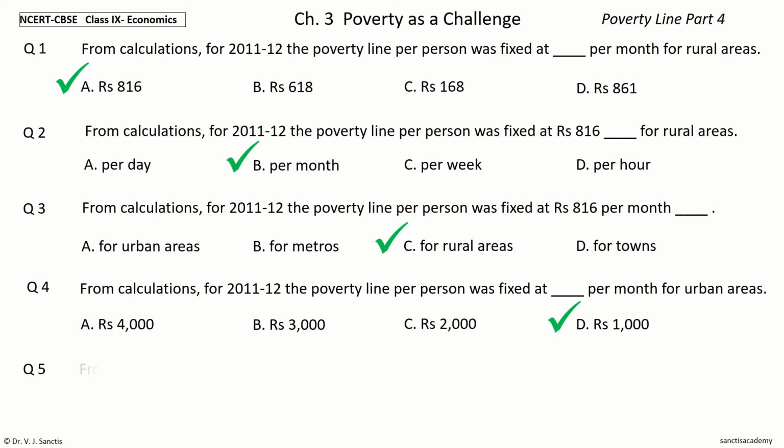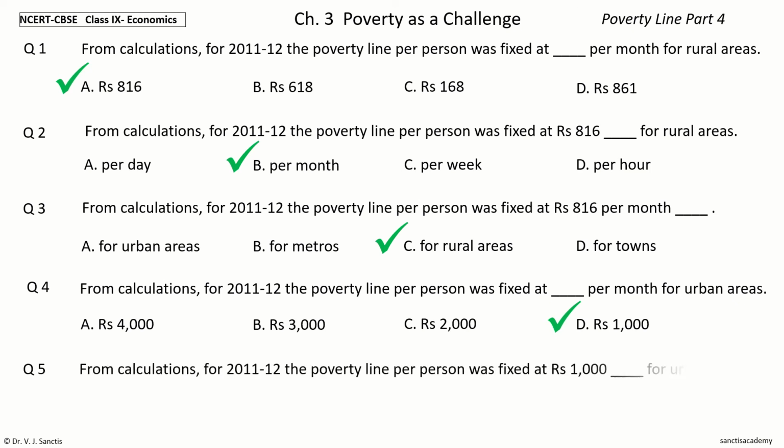Question 5. From calculations for 2011-12, the poverty line per person was fixed at rupees 1,000 dash for urban areas. The options are per month, per week, per hour, per year.